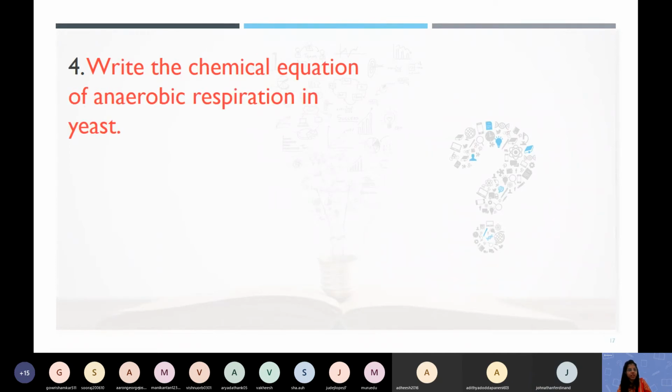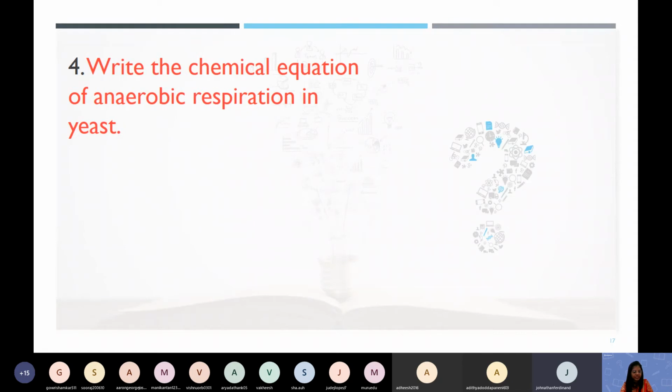Write the chemical equation of anaerobic respiration in yeast. First, tell me how glycolysis happens. First step: glucose, a 6-carbon molecule, C6H12O6, breaks down into 2 pyruvate plus energy.